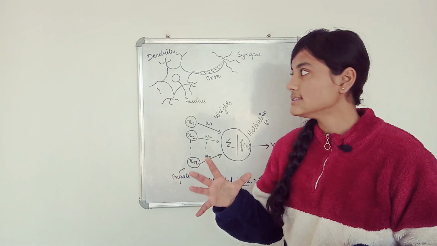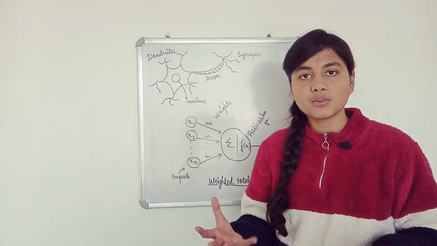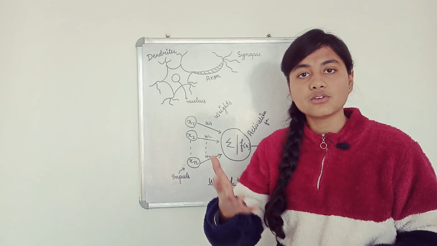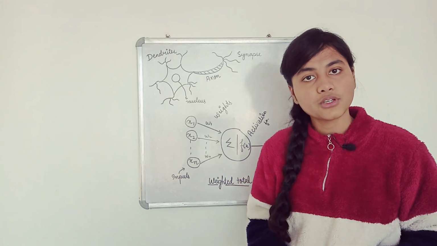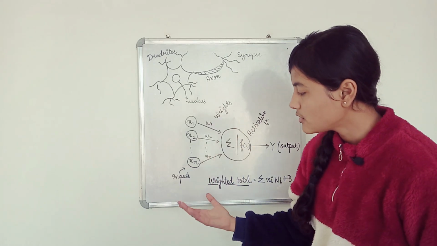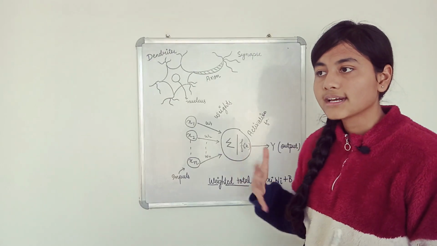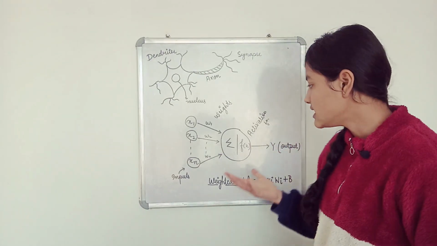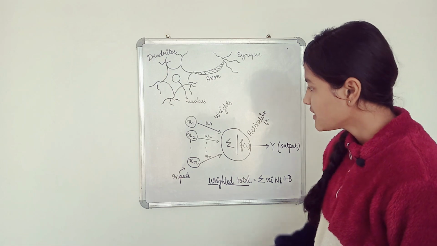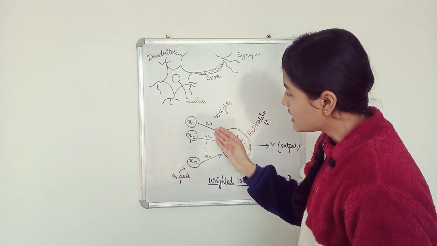Okay, so because the processing speed of those signals will increase if he or she has a larger number of neurons. Similarly, here also, if we have more inputs, the accuracy, the correctness, the effectiveness of that output will be greater. Okay, so there are a number of inputs here, then there are weights.